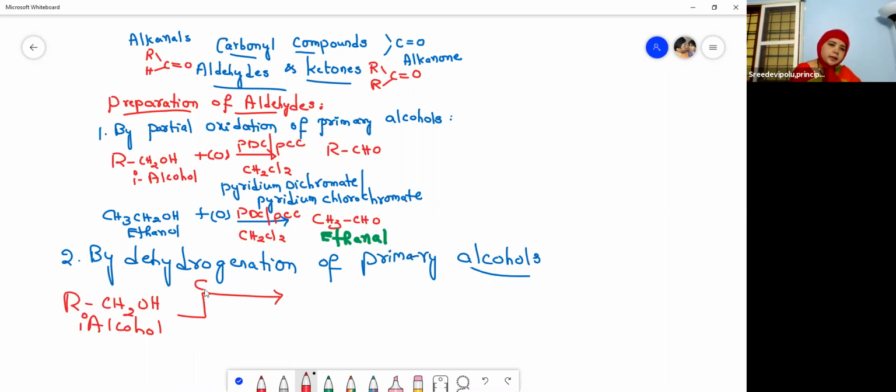So catalytic dehydrogenation in the presence of copper or silver at 300 degrees centigrade. This reaction can also take place in the presence of copper or silver catalyst but in the presence of air, when it is undergoing atmospheric oxidation.